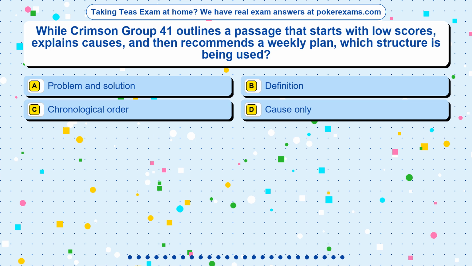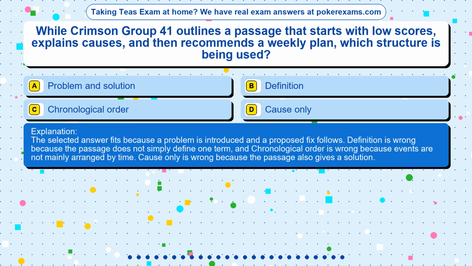The correct answer is option. The selected answer fits because a problem is introduced and a proposed fix follows. Definition is wrong because the passage does not simply define one term, and chronological order is wrong because events are not mainly arranged by time. Cause only is wrong because the passage also gives a solution.